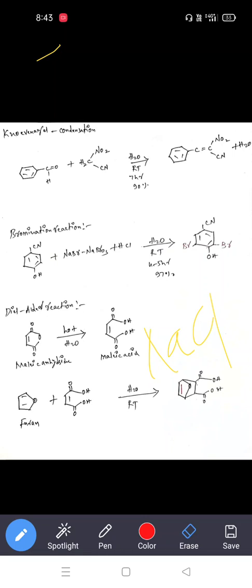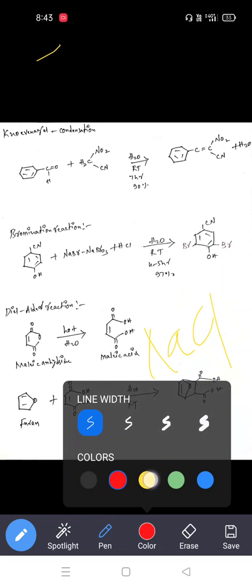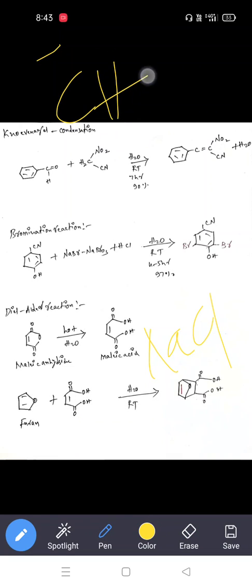So there are no polar bonds. There is no polarization, all are made with only carbon and hydrogen. So that's why it is not soluble in water. So that's why we introduce polar groups on the hydrocarbons. At that time it is easily soluble in water.